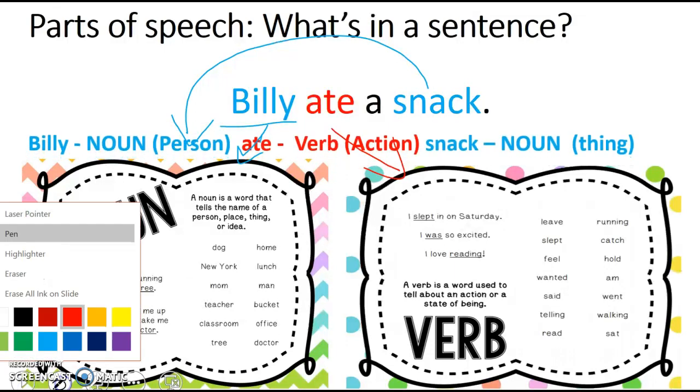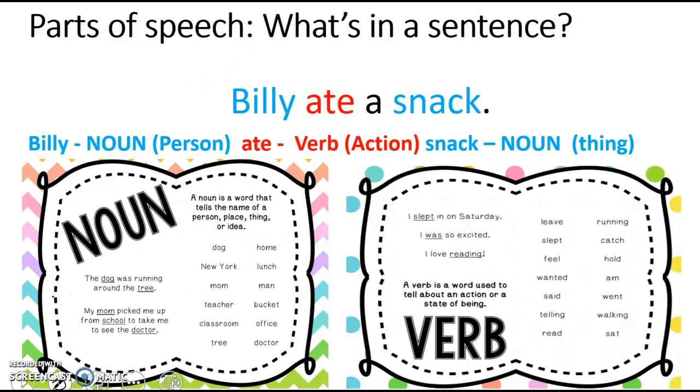So let's take a closer look there. Again, Billy is the noun, it's the person. Ate is the verb, it's the action. And then what did it do? It ate the thing, the snack, the noun, right? So in a sentence, you usually have a noun and a verb in the sentence.